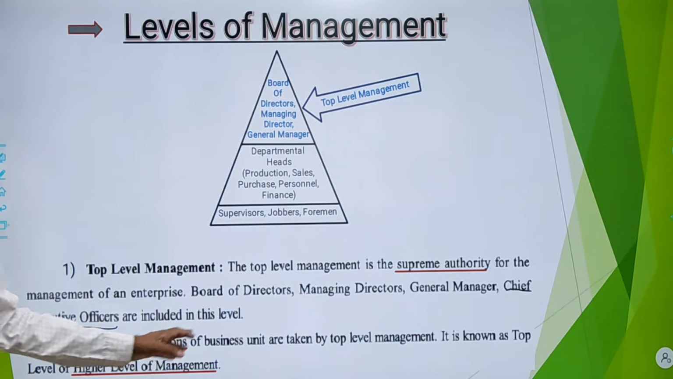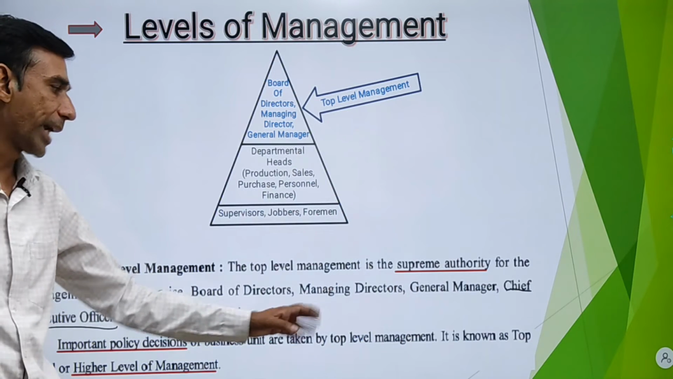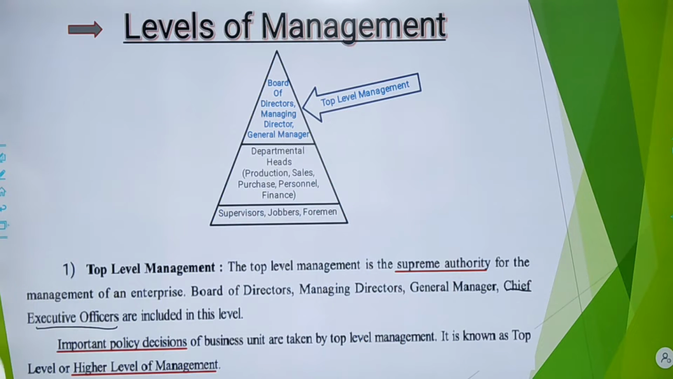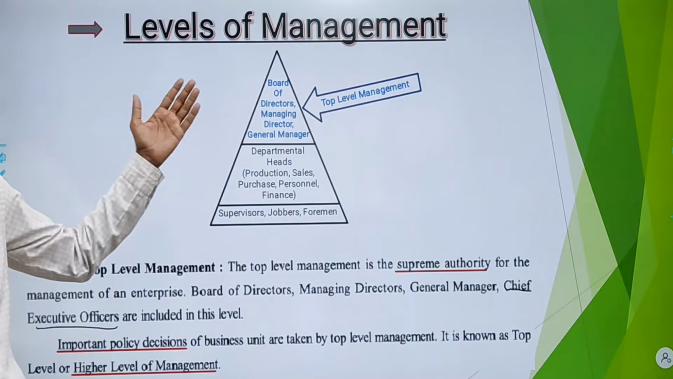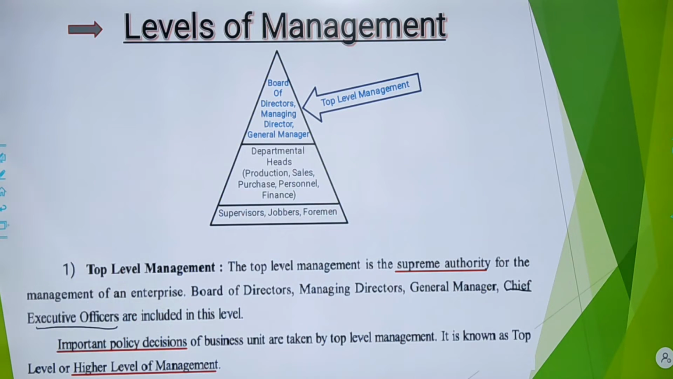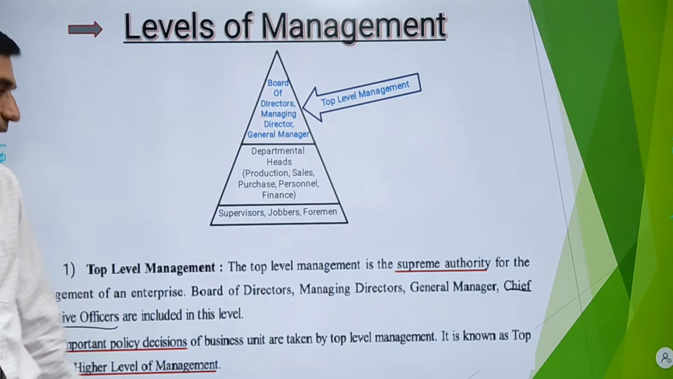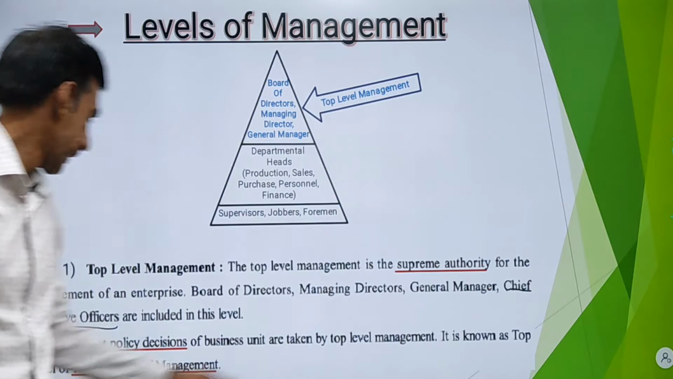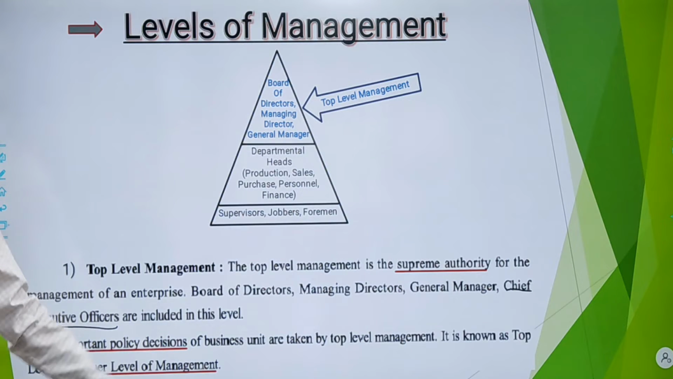Important policy decisions of business are taken by top level management. The basic function of top level management is to take important policy decisions. Whatever policy decisions are to be framed are framed by top level management, and those decisions are to be implemented by different departments, for which supervision is done by top level management. It is also known as top level or higher level management.